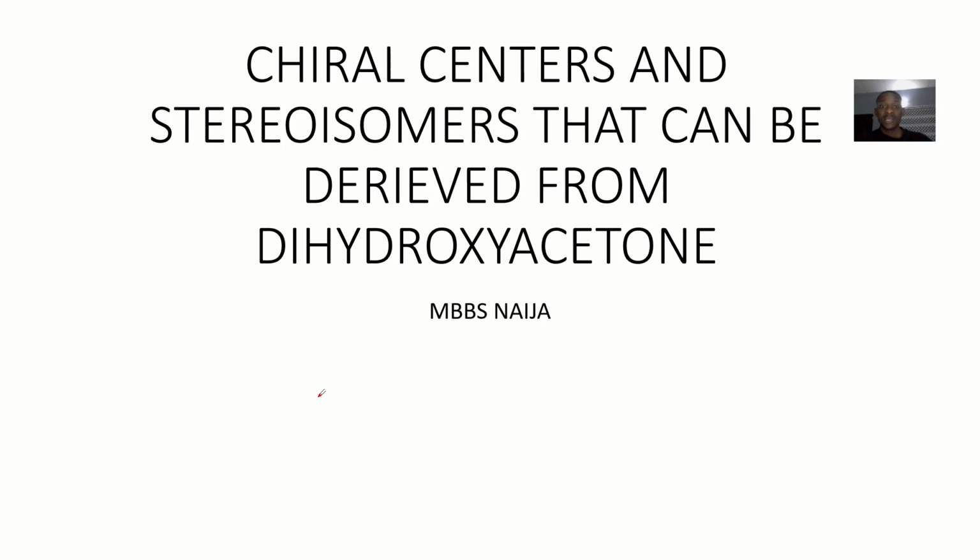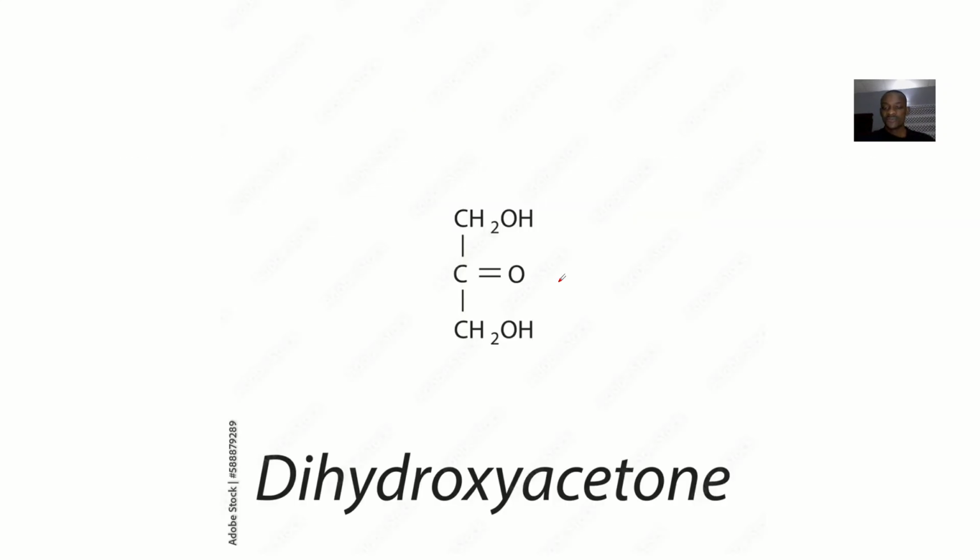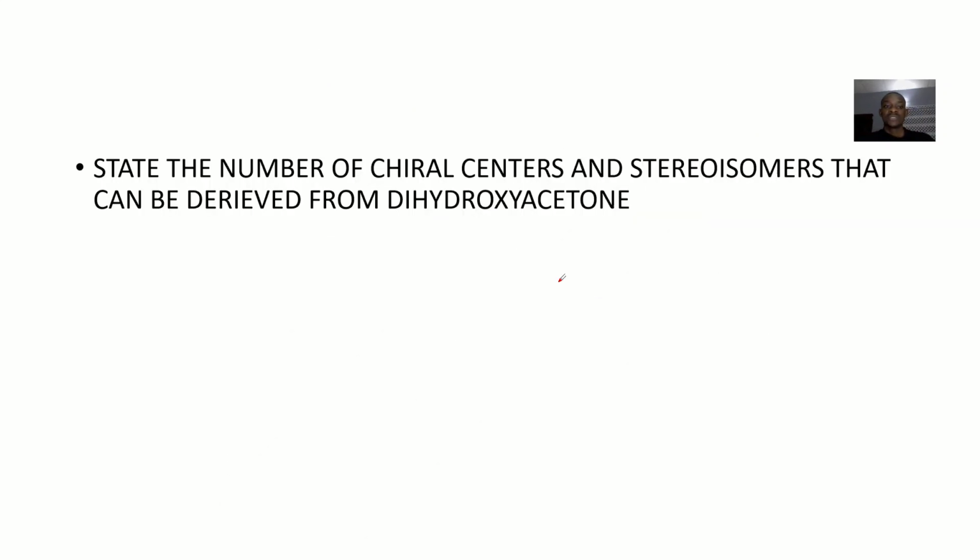All right. So now the next exam question that I'll be looking at is the chiral centers and stereoisomers that can be derived from what? Dihydroxyacetone. So this was the full question. They said, state the number of chiral centers and stereoisomers that can be derived from the compound dihydroxyacetone. Now let me just tell you guys something before we continue.